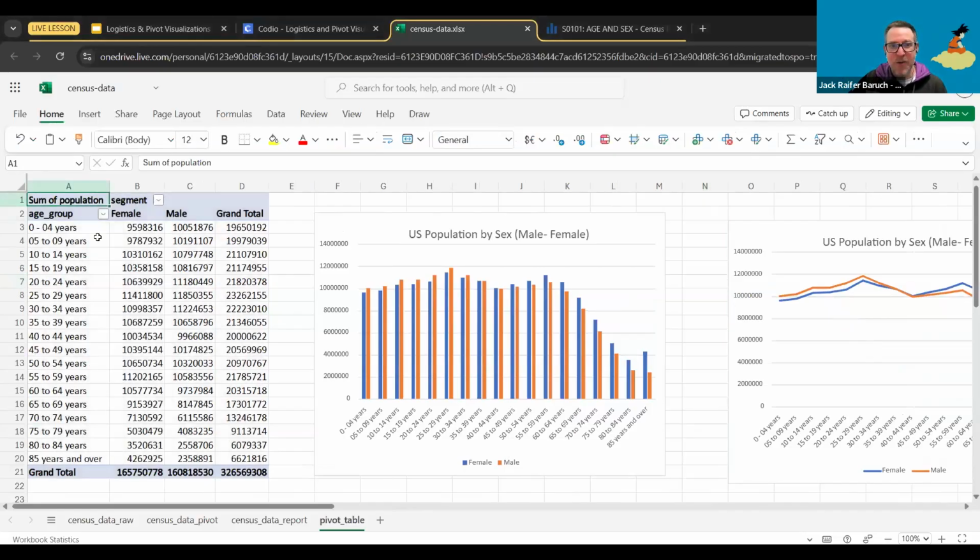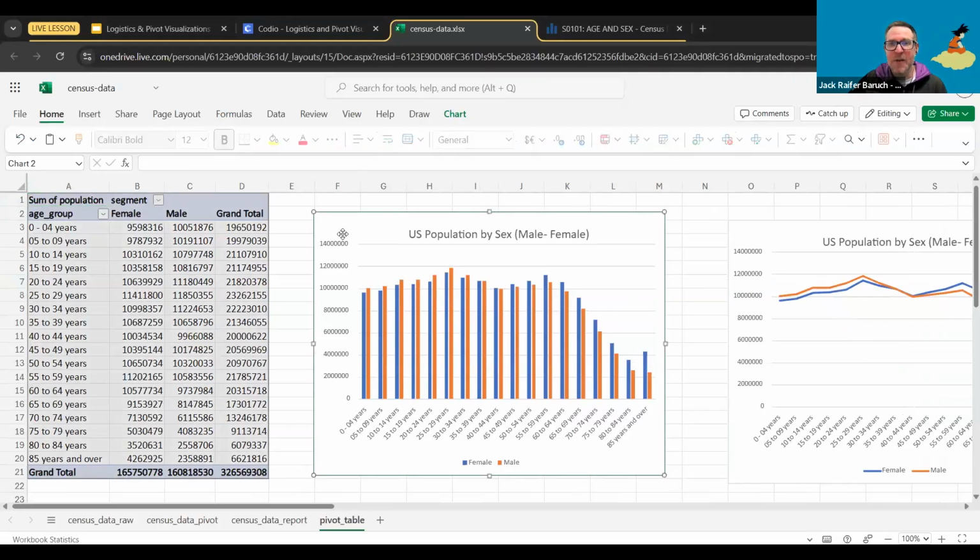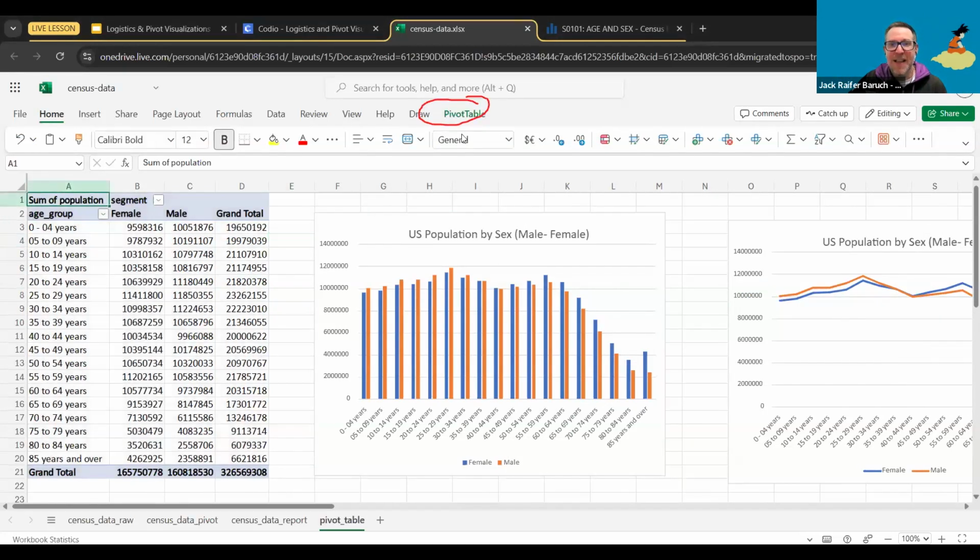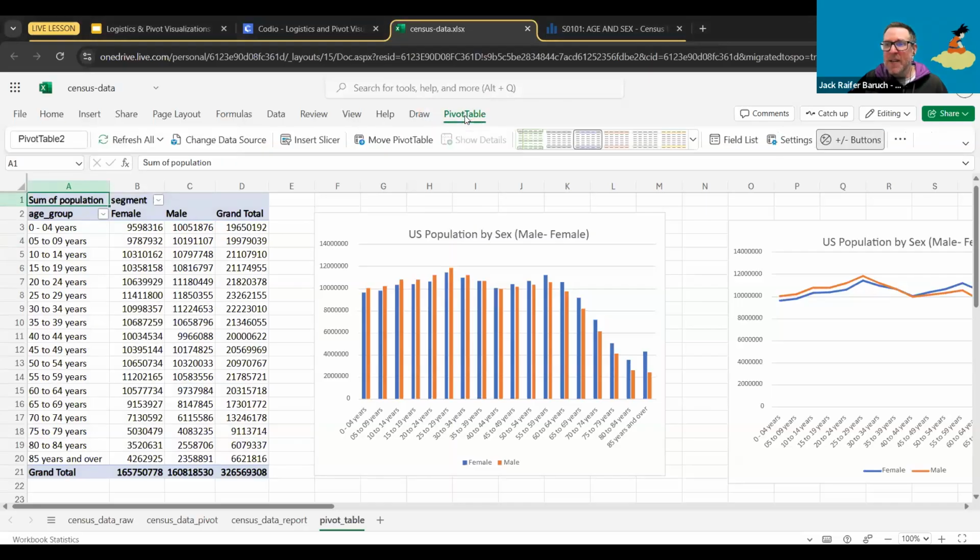So the first thing you need to do is make sure that you're on top of your pivot table. So just like with charts, I want you to look at this piece over here. See over here, when you're in the chart, it says chart. But if I click on my pivot table, click outside, now it says pivot table. And that's what I want. I want to open that pivot table thing over here. And when I open it, I get this wonderful option over here that says insert slicer.